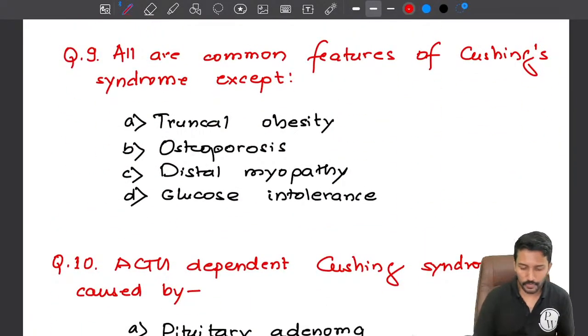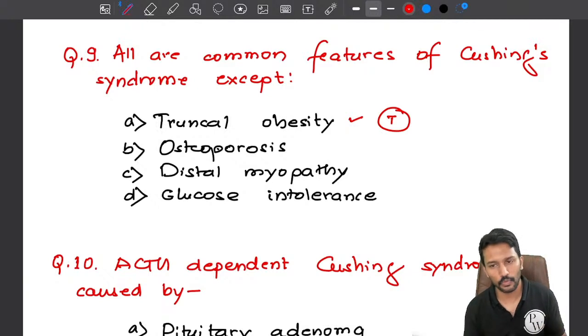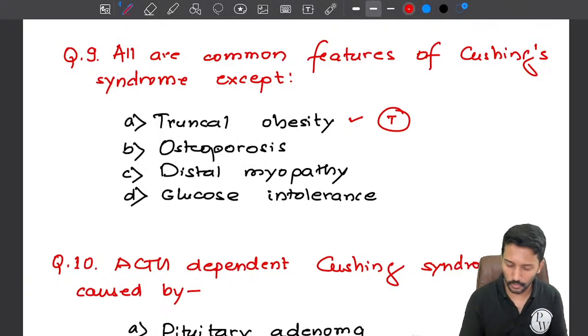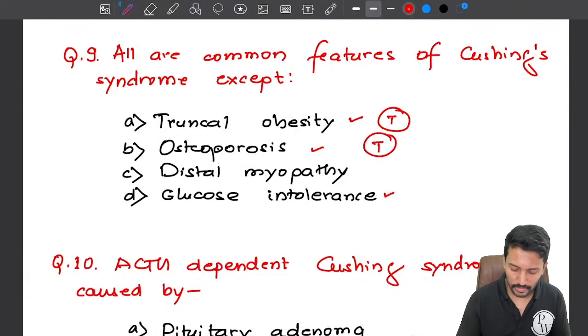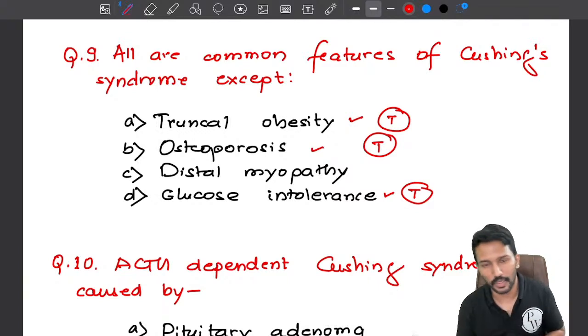All are common features of Cushing syndrome except. Do we see truncal obesity in Cushing syndrome? Yes, that's true. Do we see osteoporosis? Yes, I have told you, right? If I give steroids to someone, the bones go weak. So if the body is producing too much steroid, bones will go weak. That is true, right? Glucose intolerance, yes, I have told this also to you. When cortisol is high, we will develop insulin resistance. So your glucose levels will increase. So it can also lead to diabetes.